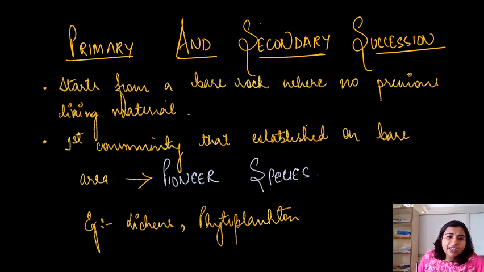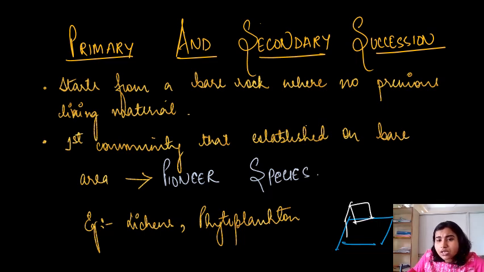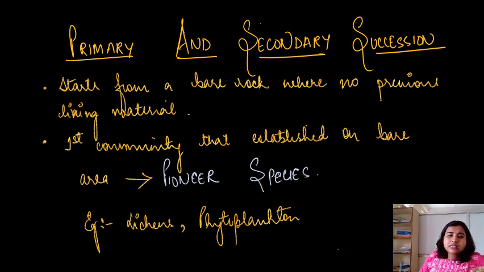Next, if I compare it with an analogy, in case of allelogenic succession, suppose you are in a rented house again. You have liked the ambience also, but what will happen? The owner wants to renovate the house. So in that case, the owner will ask you to vacate the house because he wants to go for renovation. So here the external factor is asking you to vacate the room, and the external factor is the renovation. So that is what we call allelogenic succession. Okay, now we will see this in detail a bit.